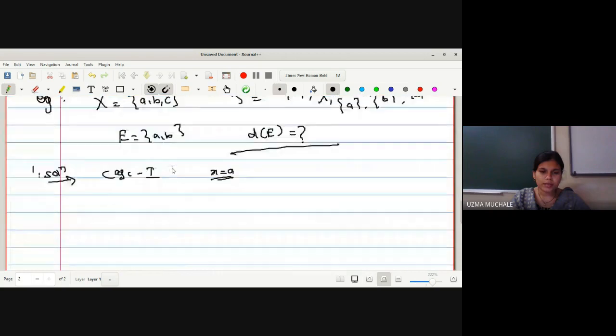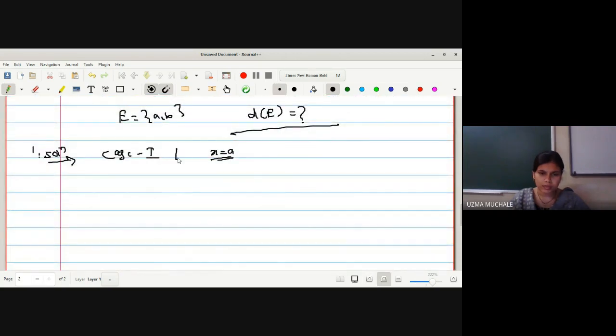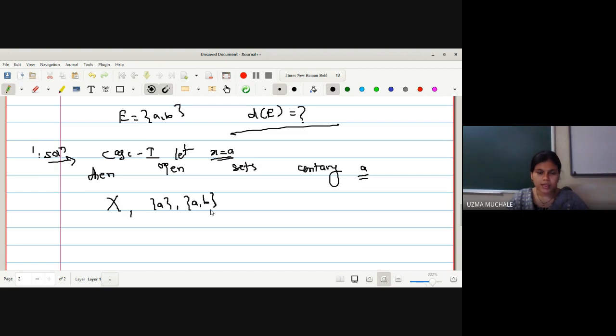In case 1, we will check whether x equal to a is a limit point or not. Then the open sets containing a. How many open sets are there containing a? We can have capital X as an open set which contains a, because X is {a, b, c}, and next is singleton {a} and {a, b}. These are the 3 open sets containing small a, right?